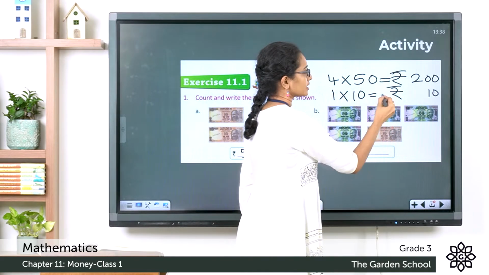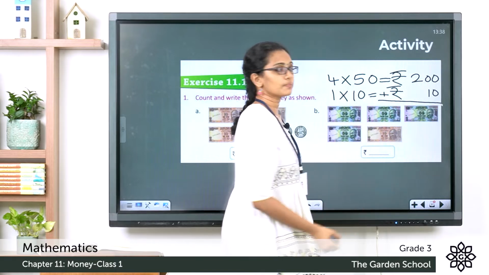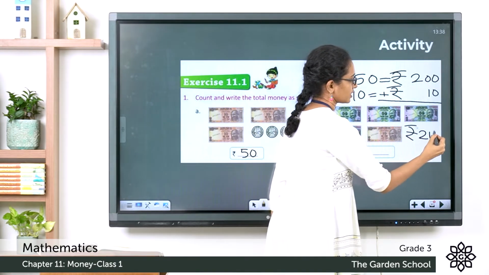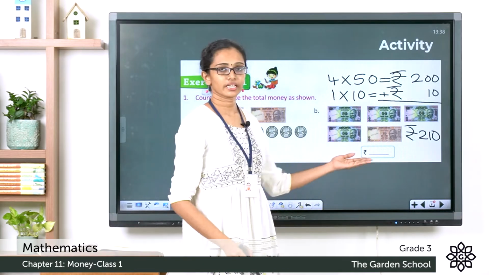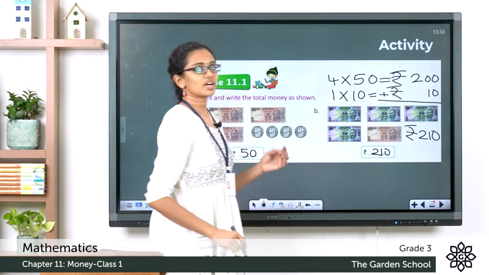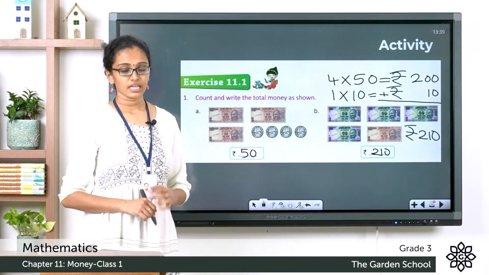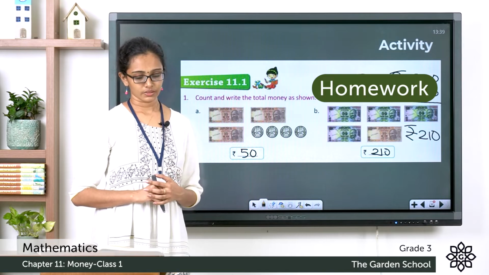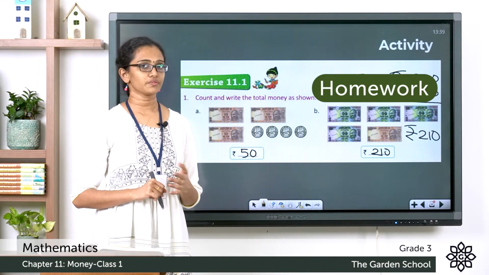Now you have to add these two. So 200 plus 10 is equal to rupees 210. So the equivalent amount here is equal to rupees 210. So I hope you understood these two questions. There are two more questions, question 1C and 1D under the same question that you have to do yourself.